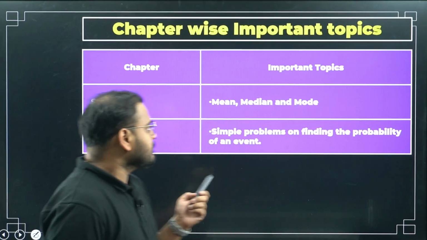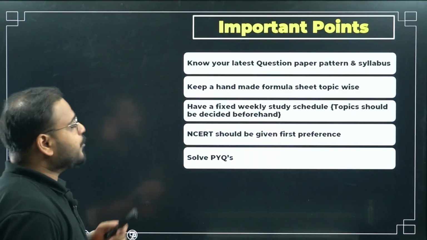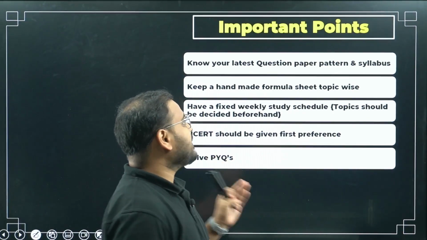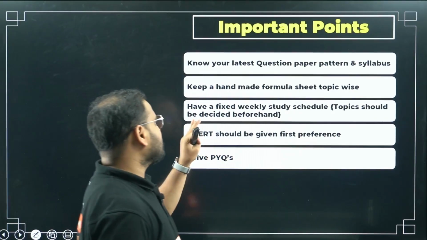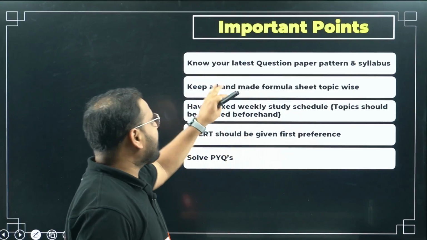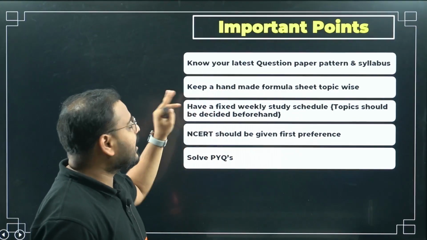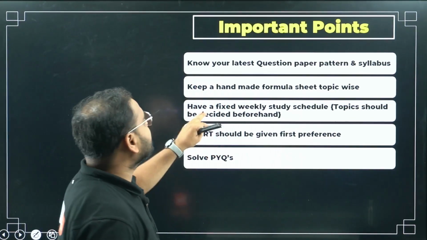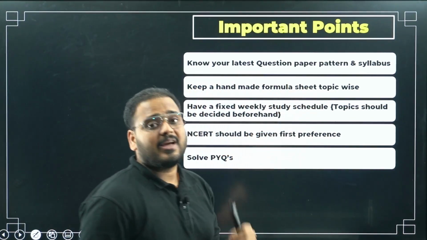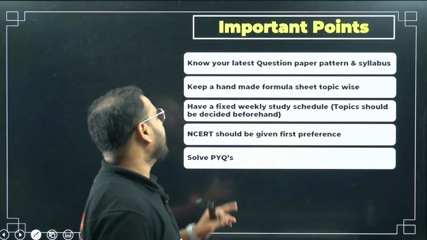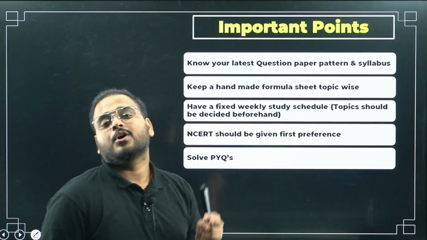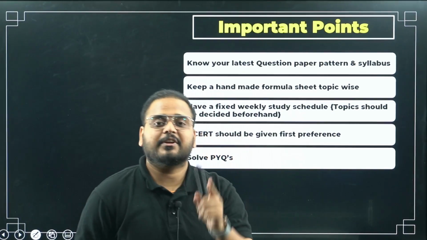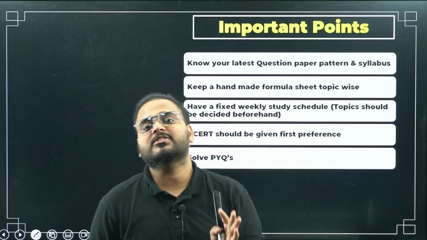All right. Now, a few important points that I want to add. First, know your latest question paper pattern. You have to know this, because if you don't know the pattern, how will you prepare for your examination? I already discussed this in the session. Also know the syllabus and your related portions. Keep a handmade formula sheet, topic wise. Do not take a formula sheet given by me or anybody else. Whenever you are preparing a chapter, make your own formula sheet chapter wise.